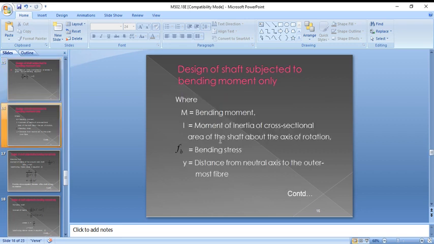Here M is the bending moment in Newton mm, I is the moment of inertia in mm power 4, sigma b is the bending stress, and y is the distance from the neutral axis to the outermost fiber.